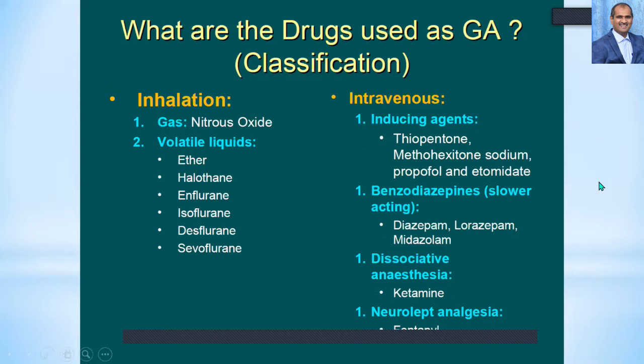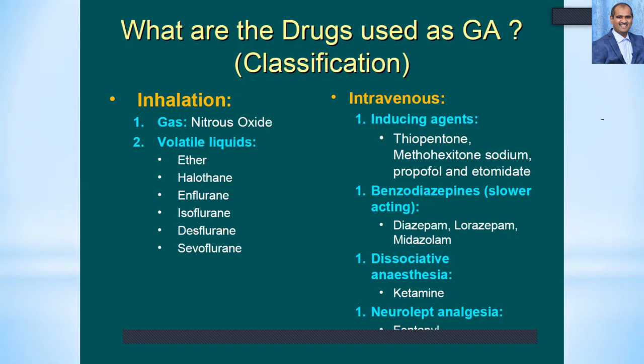Yesterday we were discussing the inhalant anesthetics, their mechanism of action, and their classification. We had seen this particular classification in which the inhalation anesthetics were classified as gas and volatile liquids. The gas was nitrous oxide, which was invented in 1844, and the volatile liquids are ether, halothane, enflurane, isoflurane, desflurane, and also sevoflurane.